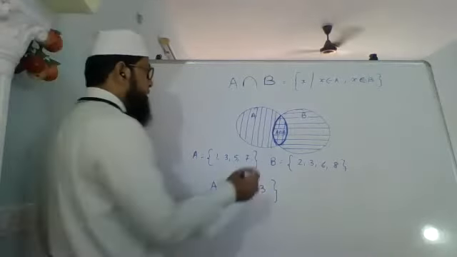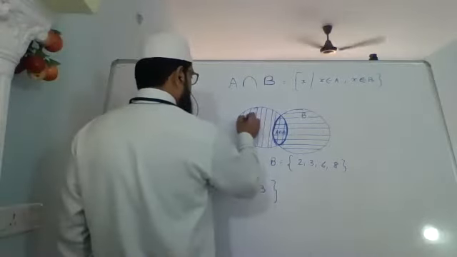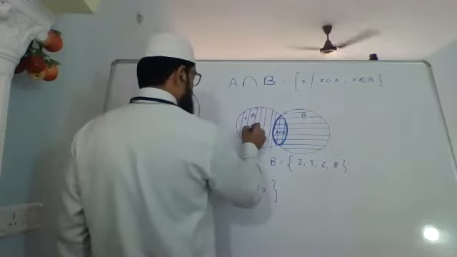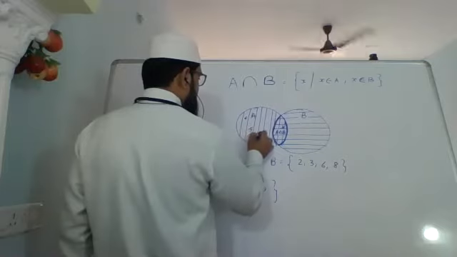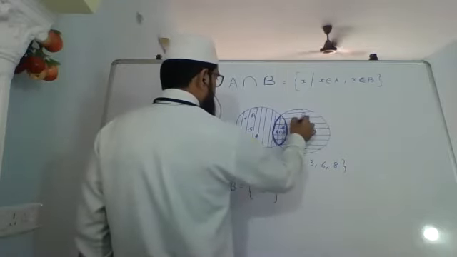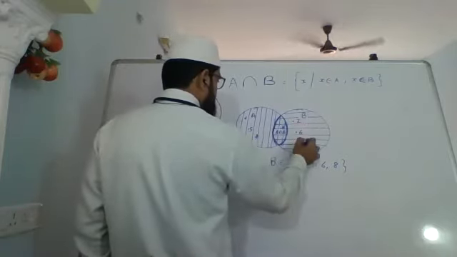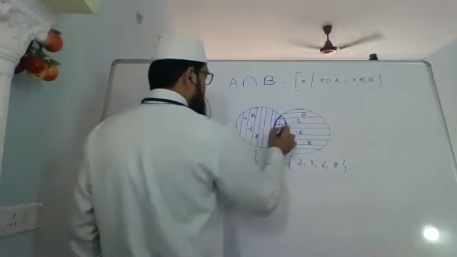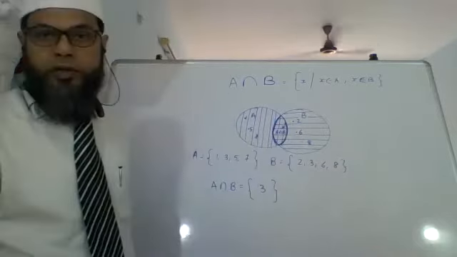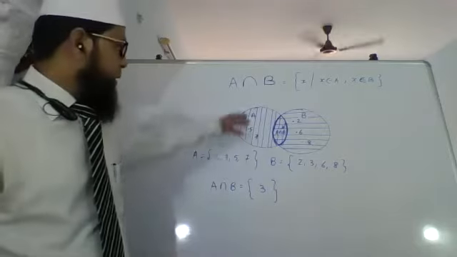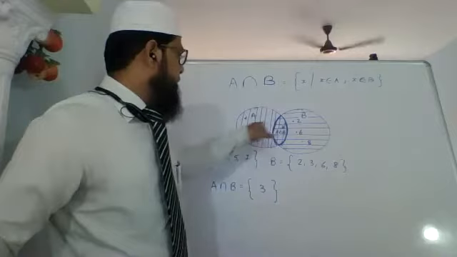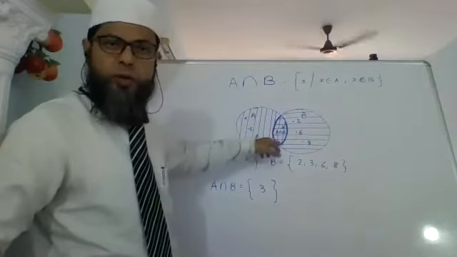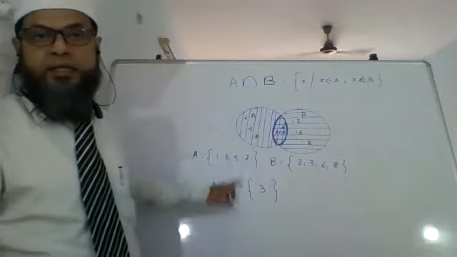And if I were to represent that by the Venn diagram, let's say this would be 1, this would be 3, this would be 5, this would be 7, 2, 6, 8. So 3 is the only one which would be common. What is common to both of them is A intersection B.